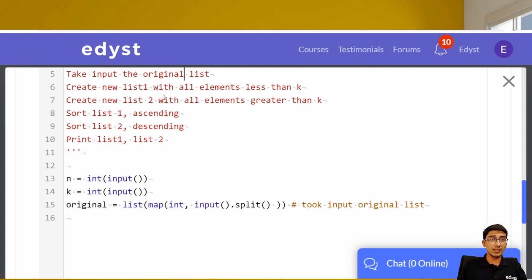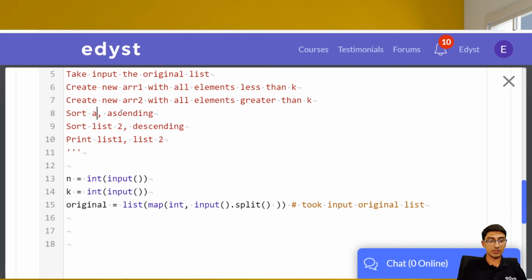Now what you're supposed to do is create a new list one with all the elements less than k. All right, so let's do that. Let's not use the word list one. Let's call this array one, and let's call this array two. The reason is list is a keyword in Python, so we should not be using that. So we have array one and array two over here, and again we have to print array 1 and array 2.